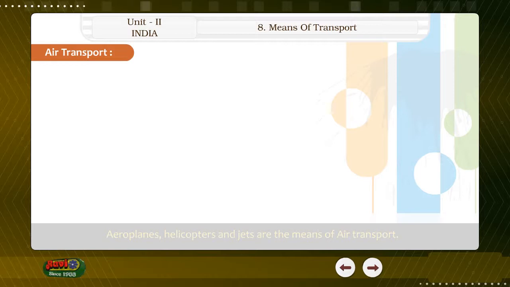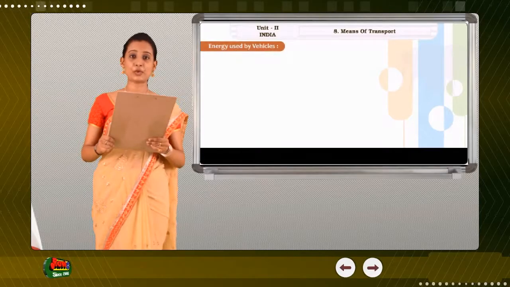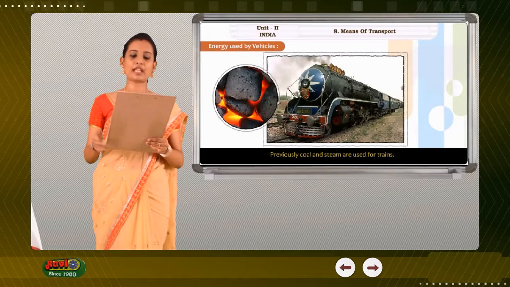Use of animals. In deserts, camels are used as a means of transport. The people travel on it and it also carries the goods. So it is called the ship of the desert. Energy used by vehicles.